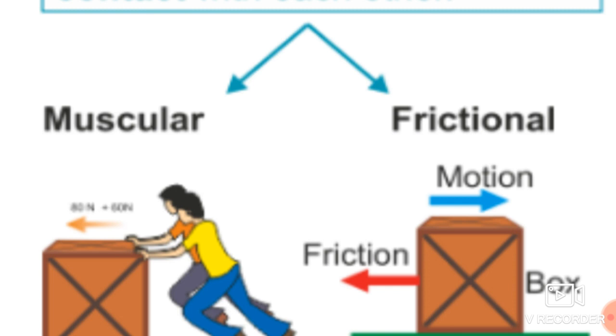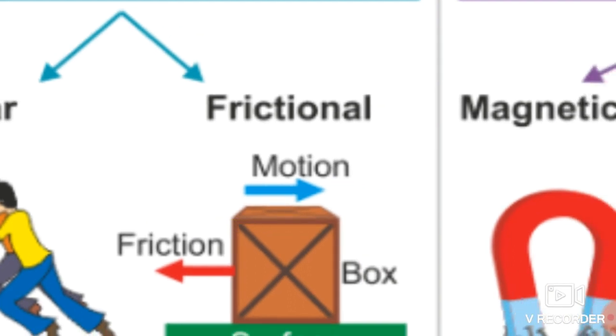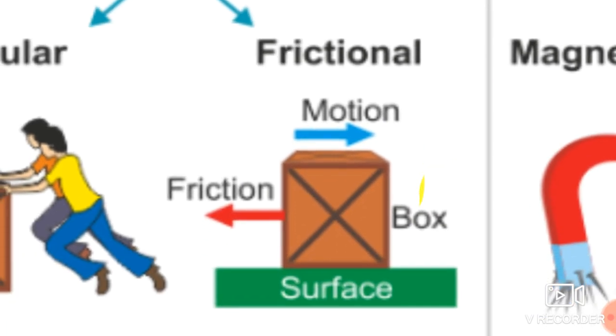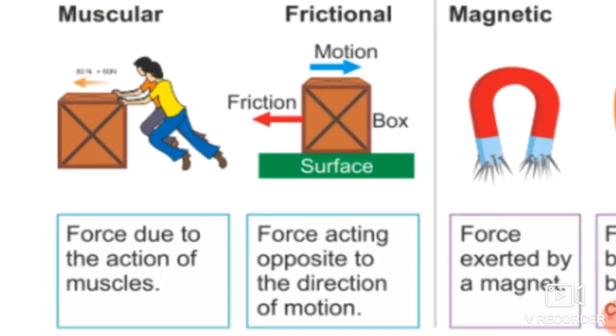Okay students, now the second type is frictional force. See over here, the second type is frictional force. It is a type of contact force. See over here, there is a box, a load box, which is placed on some kind of surface. So what is this frictional force? The force acting opposite to the direction of motion.